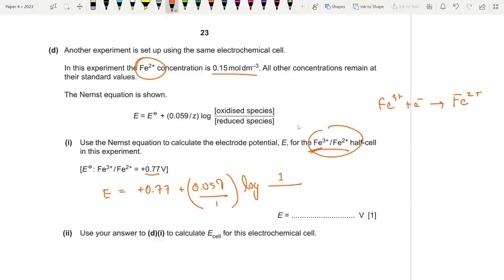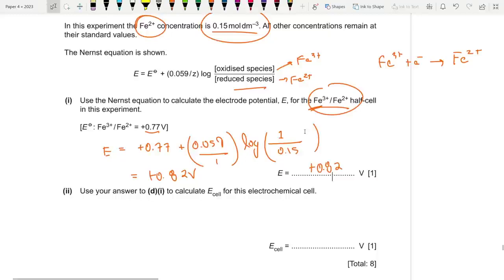However, the reduced species is Fe2 plus, and this is Fe3 plus. The oxidized species will remain at 1, but the reduced species turns to 0.15. So let's solve this. Log 1 by 0.15 times 0.059 plus 0.77. That gives you a value of plus 0.819, or 0.82 volts to 2 decimal places, plus 0.82 volts.